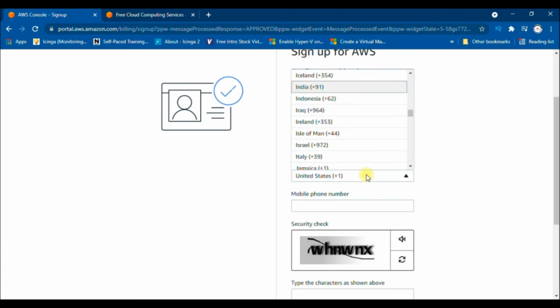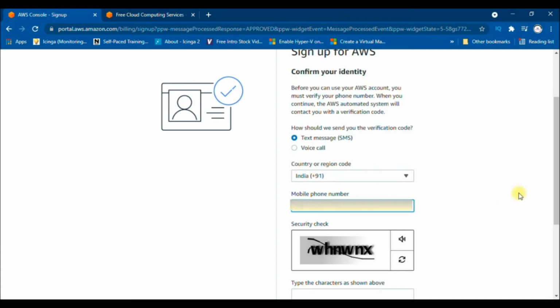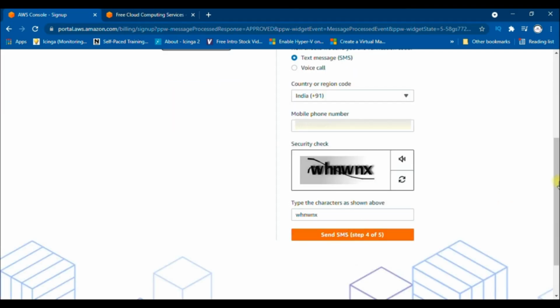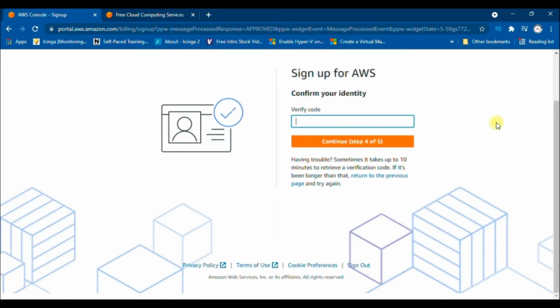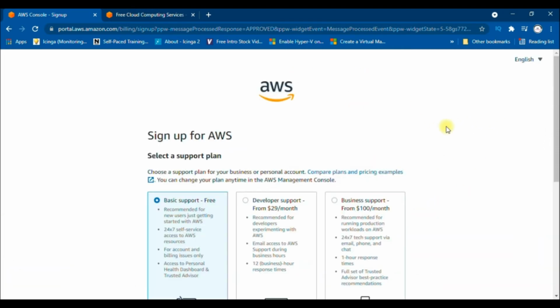We just need to provide again the country code and mobile phone number, and to pass the security check we just need to enter the given characters. Then go for next to get the message or verification code. Once you receive the 4-digit code, enter it here to continue to the next step.